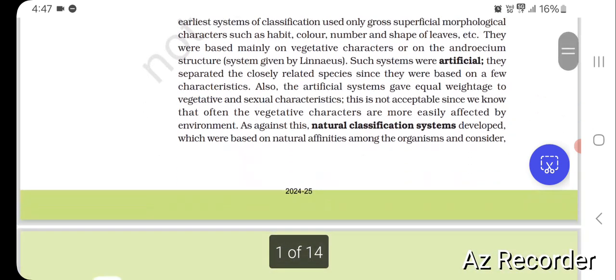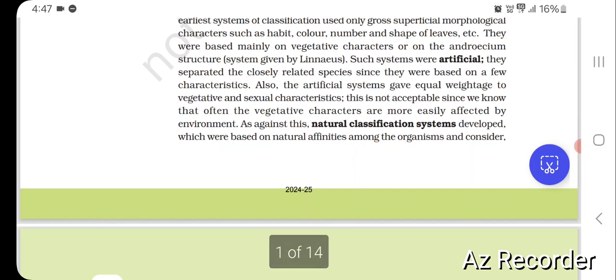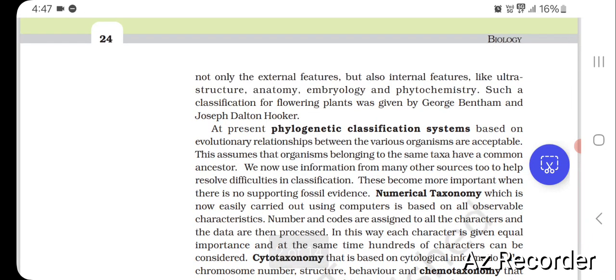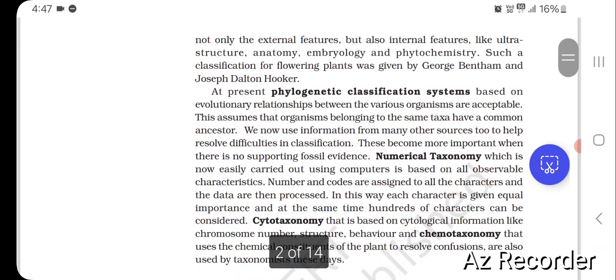As against this, natural classification systems developed, which were based on natural affinities among the organisms and consider not only the external features but also internal features like ultrastructure, anatomy, embryology and phytochemistry. Such a classification for flowering plants was given by George Bentham and Joseph Dalton Hooker. At present, phylogenetic classification systems based on evolutionary relationships between the various organisms are acceptable. This assumes that organisms belonging to the same taxa have a common ancestor.